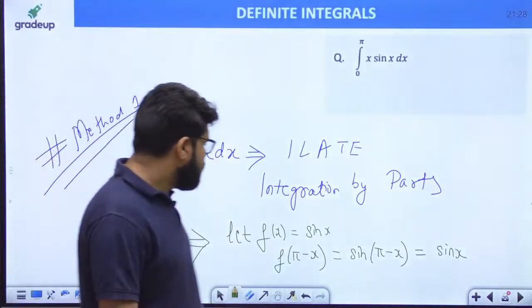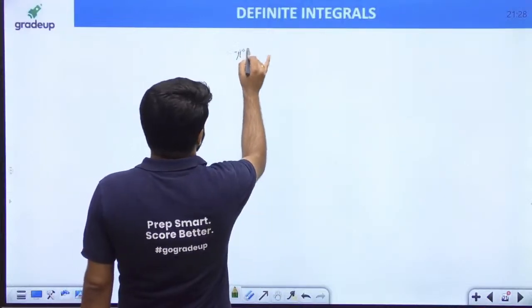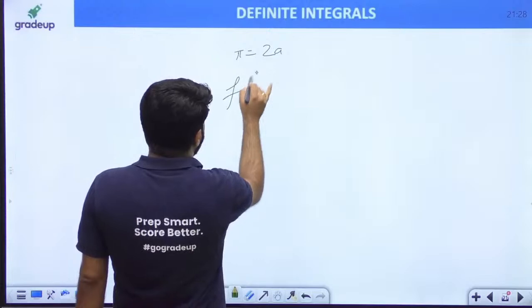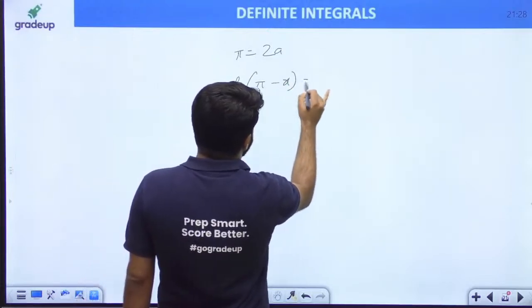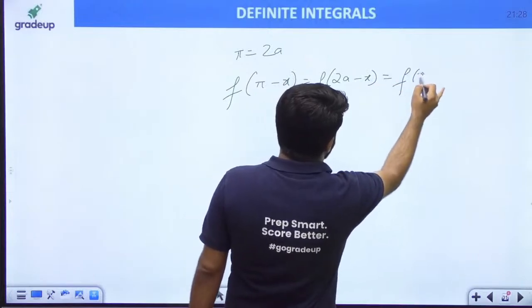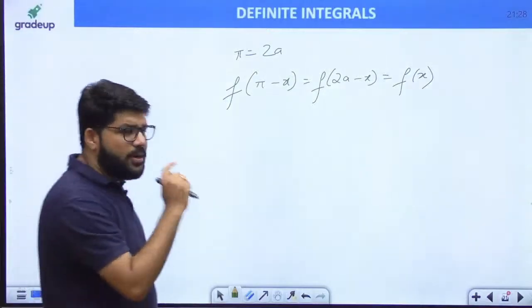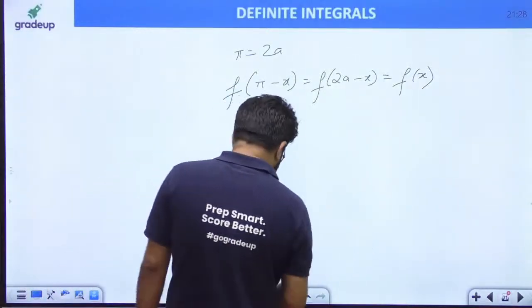Okay, that's fine. That means if I say π equal to 2a, then I can say that f(π − x), that is f(2a − x), is equal to sin x, is equal to f(x). And whenever f(2a − x) equal to f(x), how can I solve the integral easily?